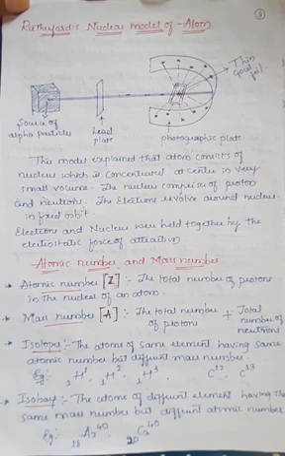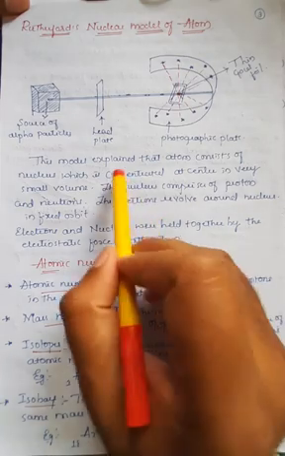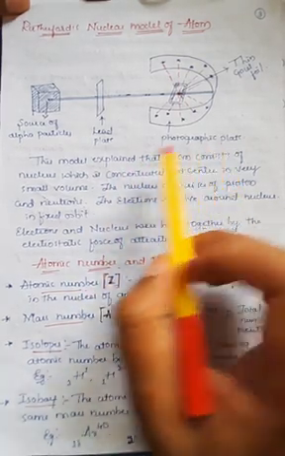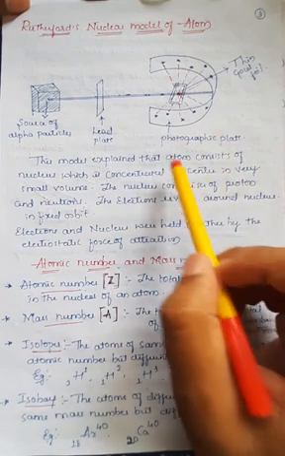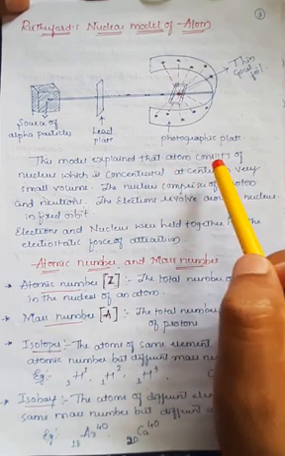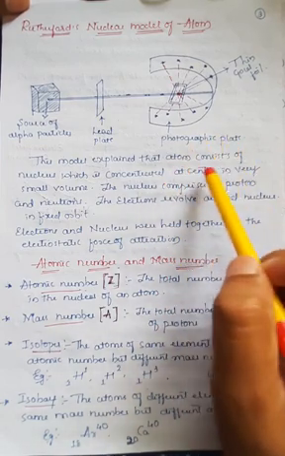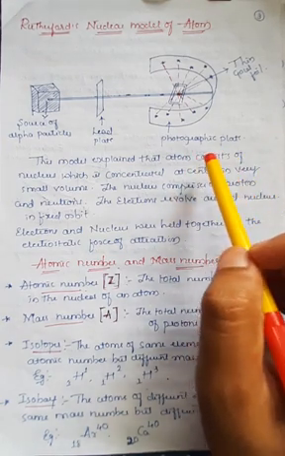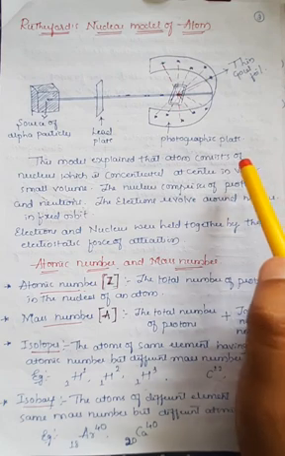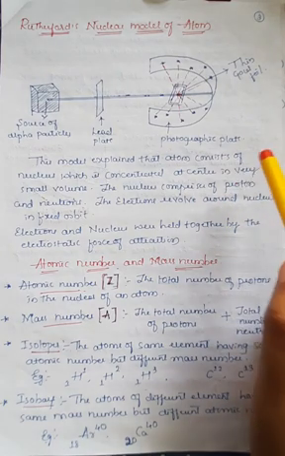If you observe the model, it explains that the atom consists of a nucleus which is concentrated at the center. According to the Thomson model, what he says, and according to the Rutherford model, what he says, the atoms consist of the nucleus which is present at the center, and it is very small.